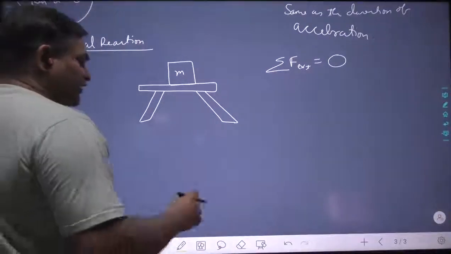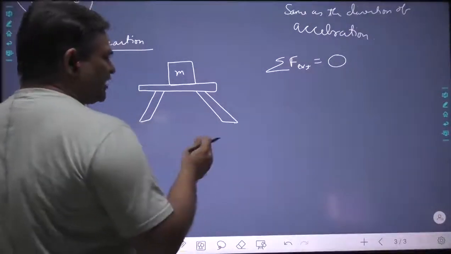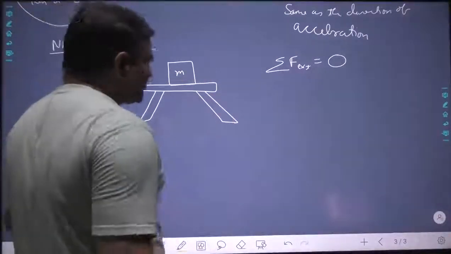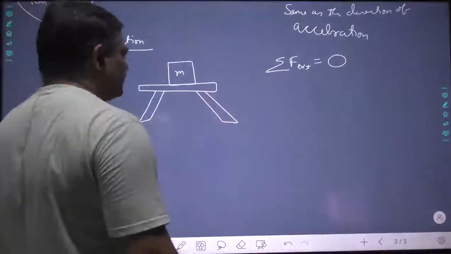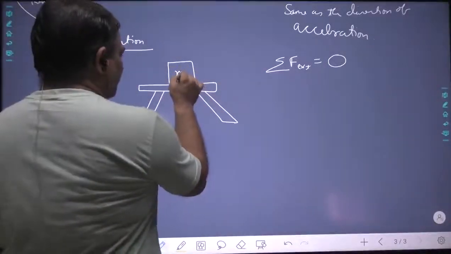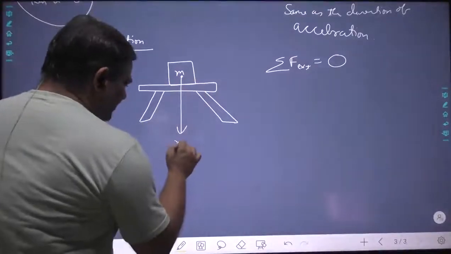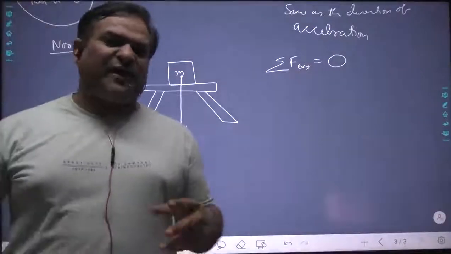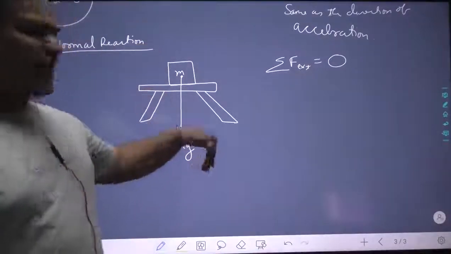Now one force is due to earth, that is the gravitational force. So how much force is there? Mass into acceleration. What is acceleration due to gravity? It is always g. So one particular force is acting on this body in downward direction, mg. See, if a body is of mass m, then mg will always act downwards.